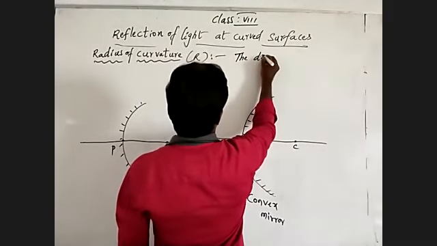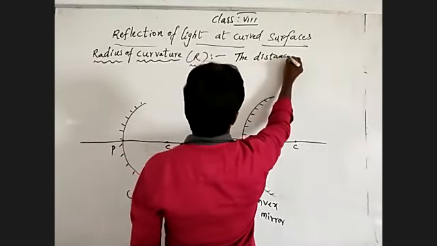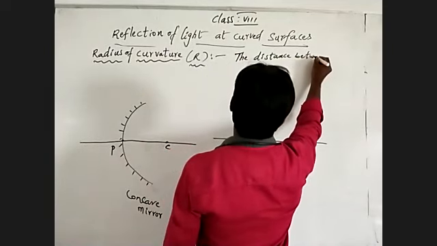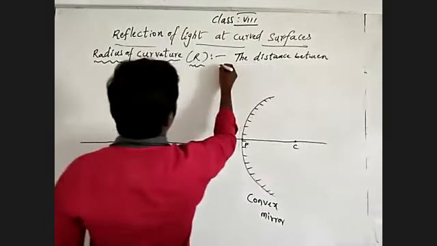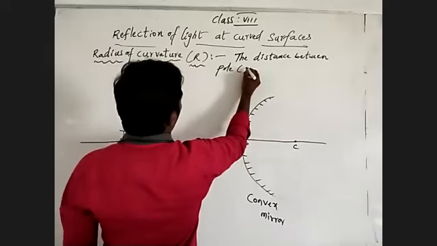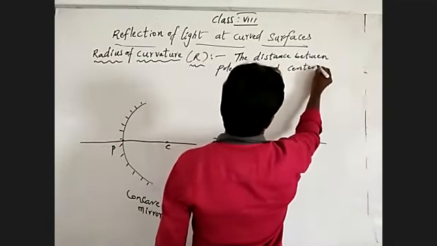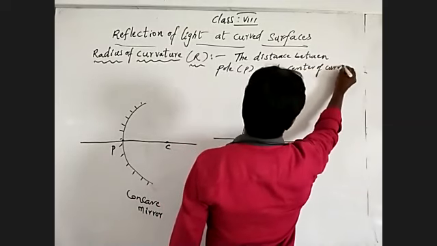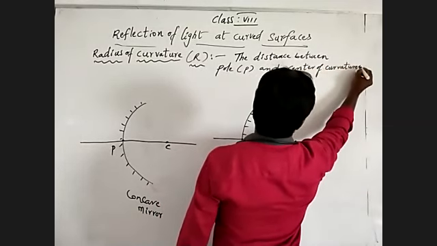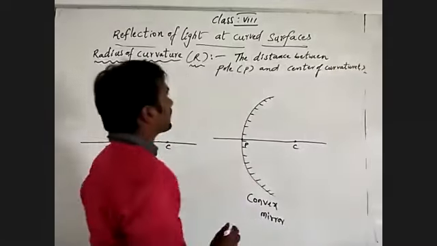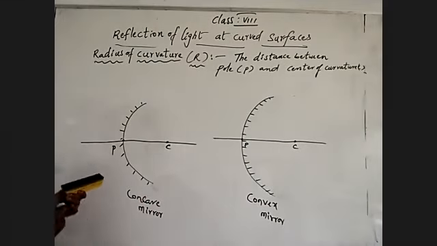The distance between the pole and the center of curvature is nothing but the radius of curvature.